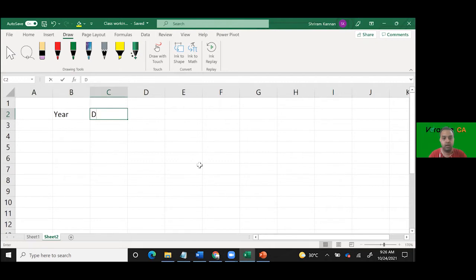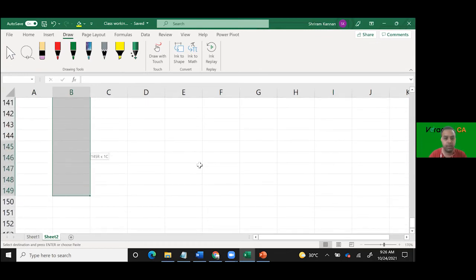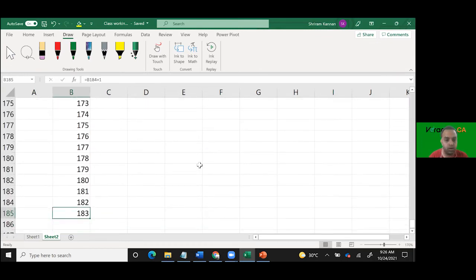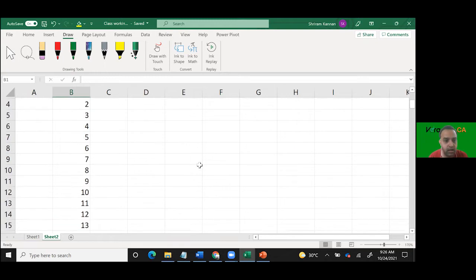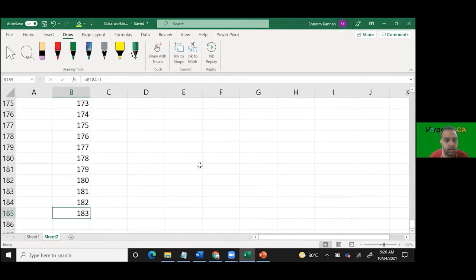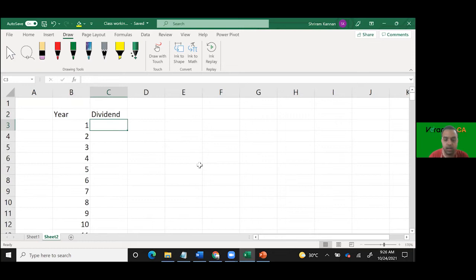Here, dividend. Assume that a company gives you a dividend. You can see my screen, right? Company gives you a dividend of 10 rupees every year.